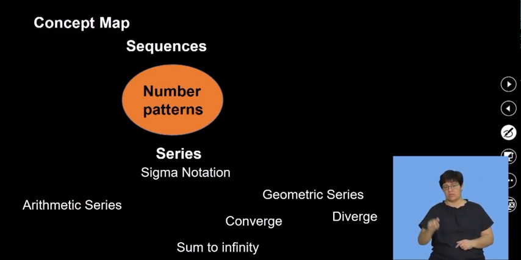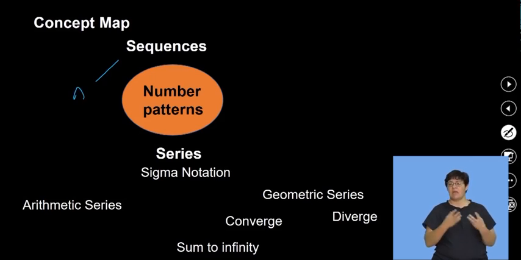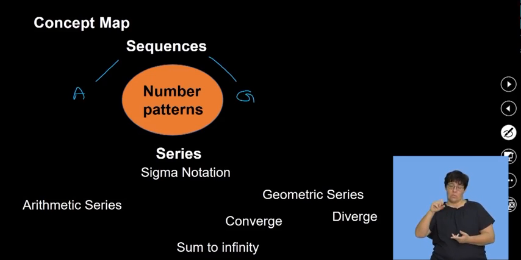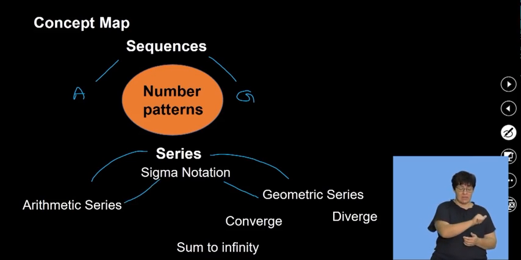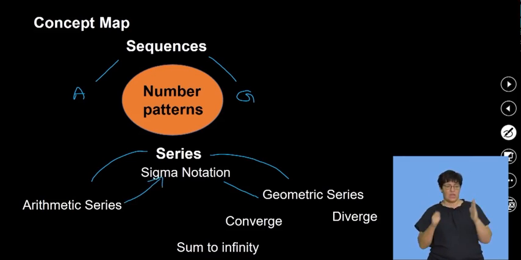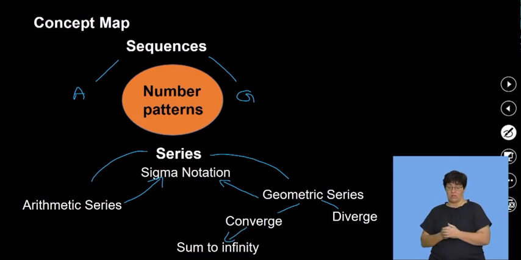Our roadmap of what we've looked at so far, it was a sequence, and then we said a sequence, there is 2 of them, the arithmetic, and then the other one is the geometric. With the series, there is also arithmetic and geometric. And geometric and arithmetic, both of them can be written as sigma notation, and then with the geometric, it is either converging or diverging. If it is converging, then you can find the sum to infinity of that.